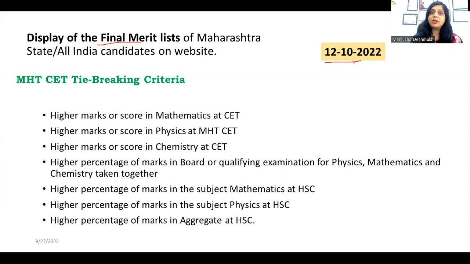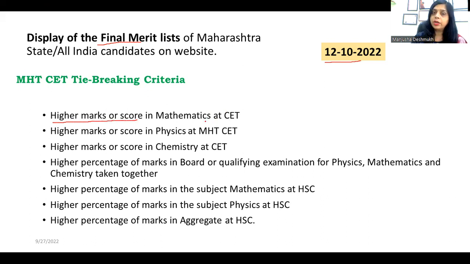So there must be some tie-breaking criteria. Most of the time multiple students get the same score.